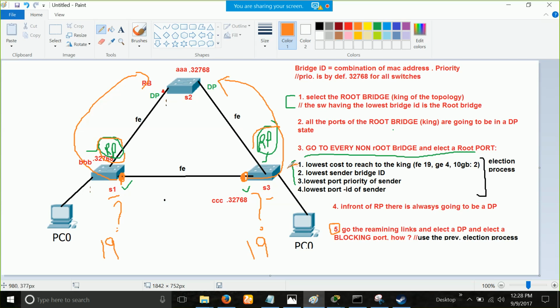So we'll go to step number 2. What is step number 2? The lowest sender bridge ID. Tell me now. See, it is simply asking, the tie is coming to the bridge ID. So among switch 1 and switch 3, which switch has the lowest bridge ID? Which one? Okay, switch 1. That's easy, right? You can simply see, but always remember you will look at the bridge ID only if the cost is a tie. Which is having the lowest bridge ID? Switch 1. That's why the port on switch 1 will become DP and the other guy will become the blocking port, and this was your spanning tree election.